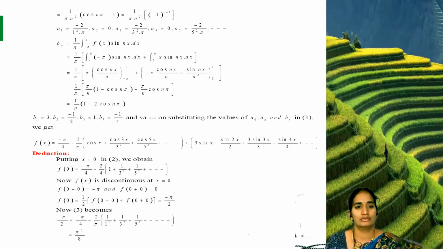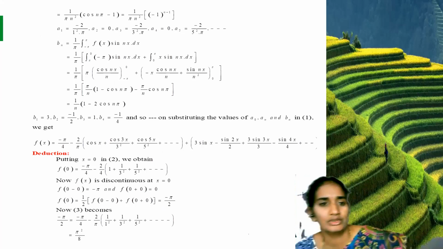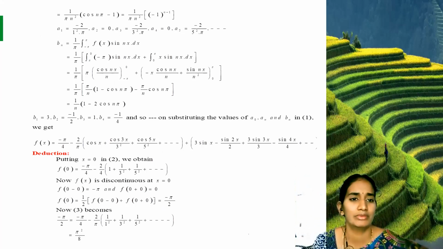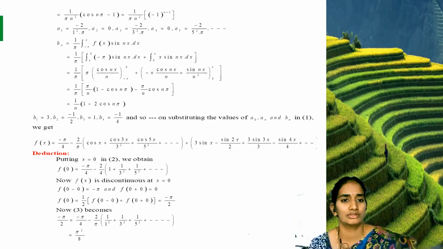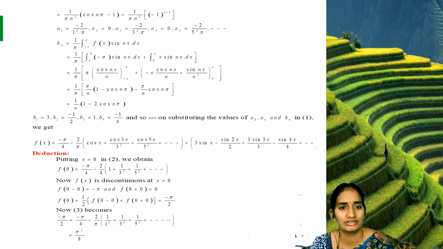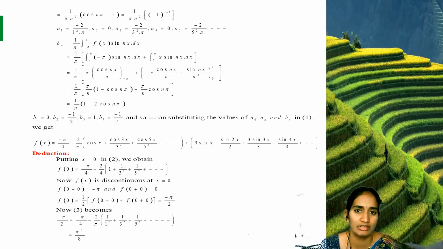So next step, the common term is 1 by n squared pi, times cos n pi minus 1. We know the value of cos n pi is always minus 1 whole power n. So this step can be written as 1 by n squared pi times minus 1 whole power n minus 1.